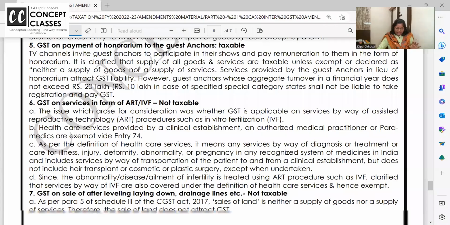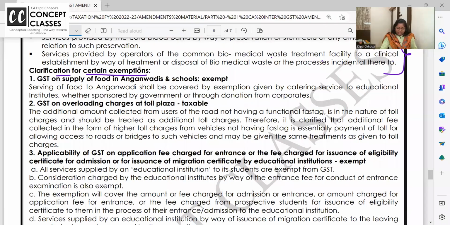The way I have written, I'm sharing again. I have written in the highlights only whether they are taxable or not. Let us take the first one: supply of food in Anganwadis and school.